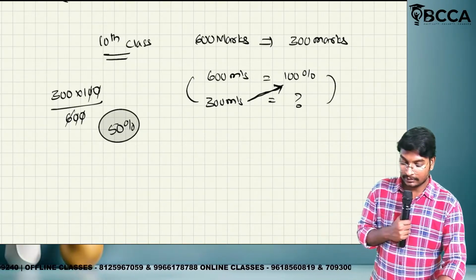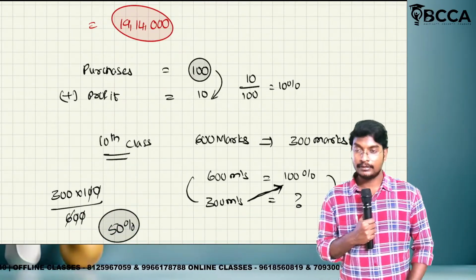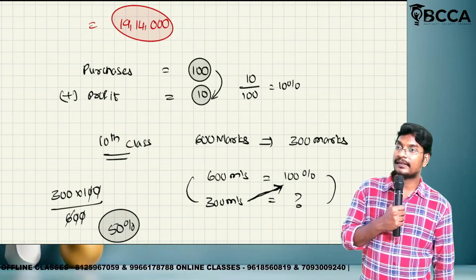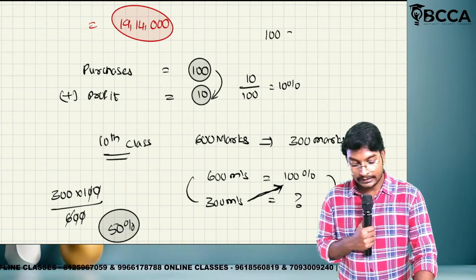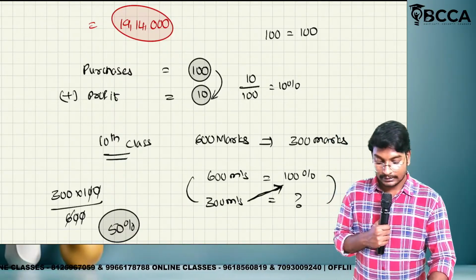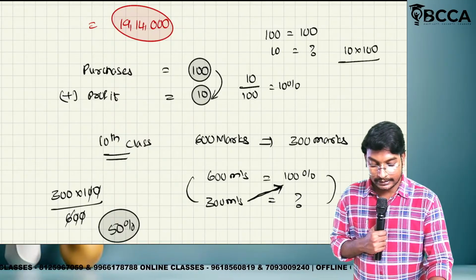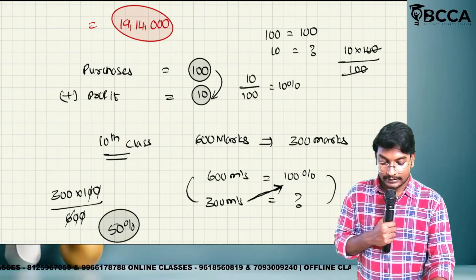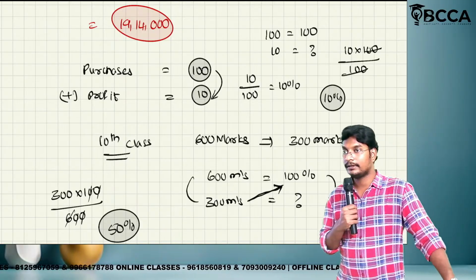In the same way here also, we have purchased the goods for rupees 100. On that we are adding a profit of 10 rupees. That means what is the percentage of profit? That is equal to 10 percentage. How did we get it? 100 equal to 100%. Then 10 equal to how much? 10 into 100 divided by 100. The hundreds get cancelled. Then the final answer is 10 percentage. Did you get the point or not?